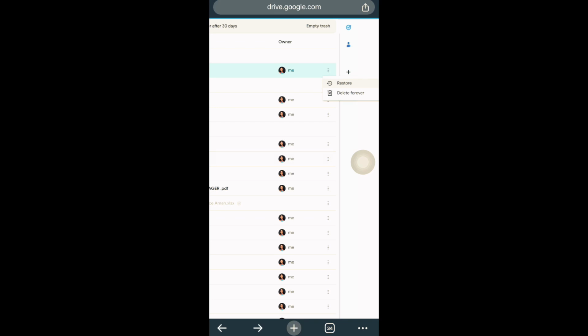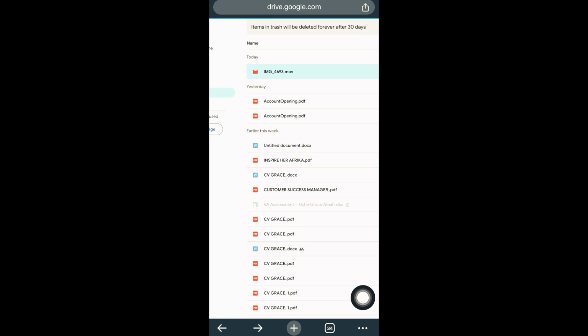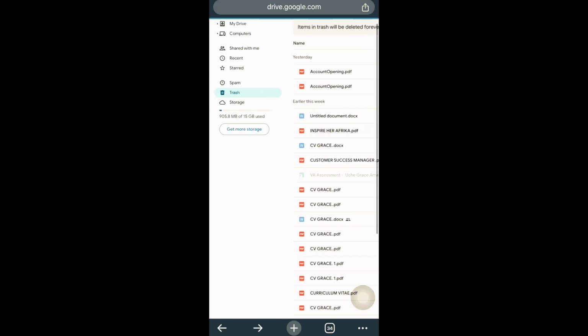So I'll click on delete forever. Now it says it will be deleted forever. This action cannot be undone. So I'll click on delete forever. Once I click on delete forever, it has been deleted.